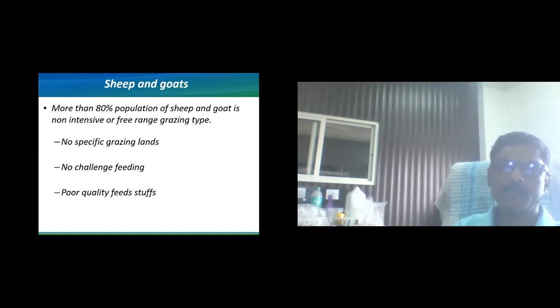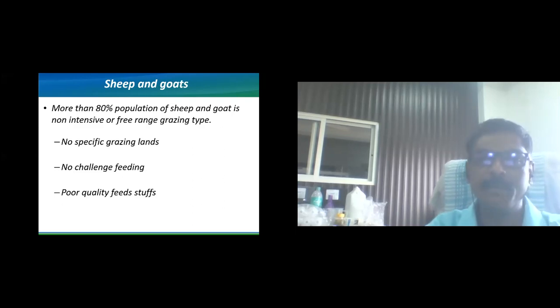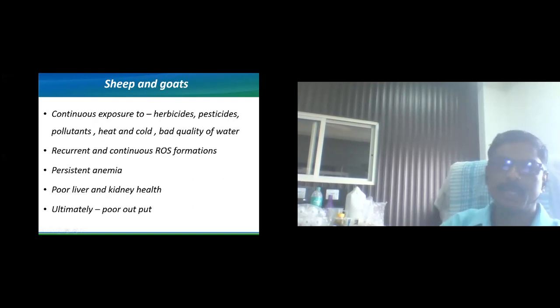So if the sheep and goats are pregnant, they are still just grazing. We can see the shepherds are not feeding any specific concentrates; challenge feeding is not there. Whatever feedstuffs are available around the areas are of poor quality, and many times sheep and goats get food that has been sprayed with herbicides and pesticides.